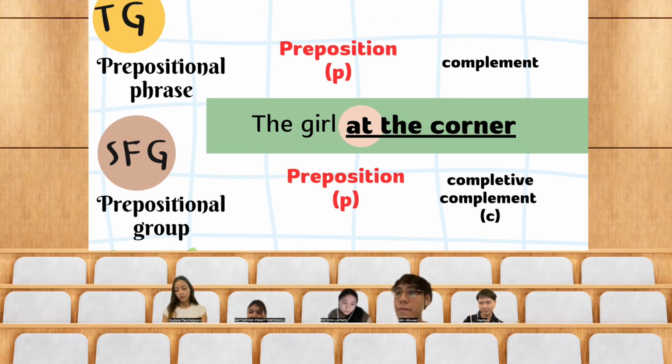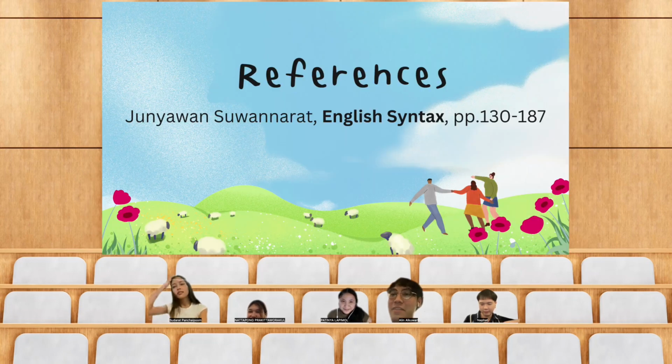And here, prepositional phrase or prepositional group. As you can see, the girl at the corner: at here is a preposition, which is the same in these two. What comes after it, which is required by the head, the corner, is a complement in TG, but in SFG theory it can be called complement or completive. This is a reference, mainly all the information we find is in the English textbook, semantic textbook. Thank you for listening.